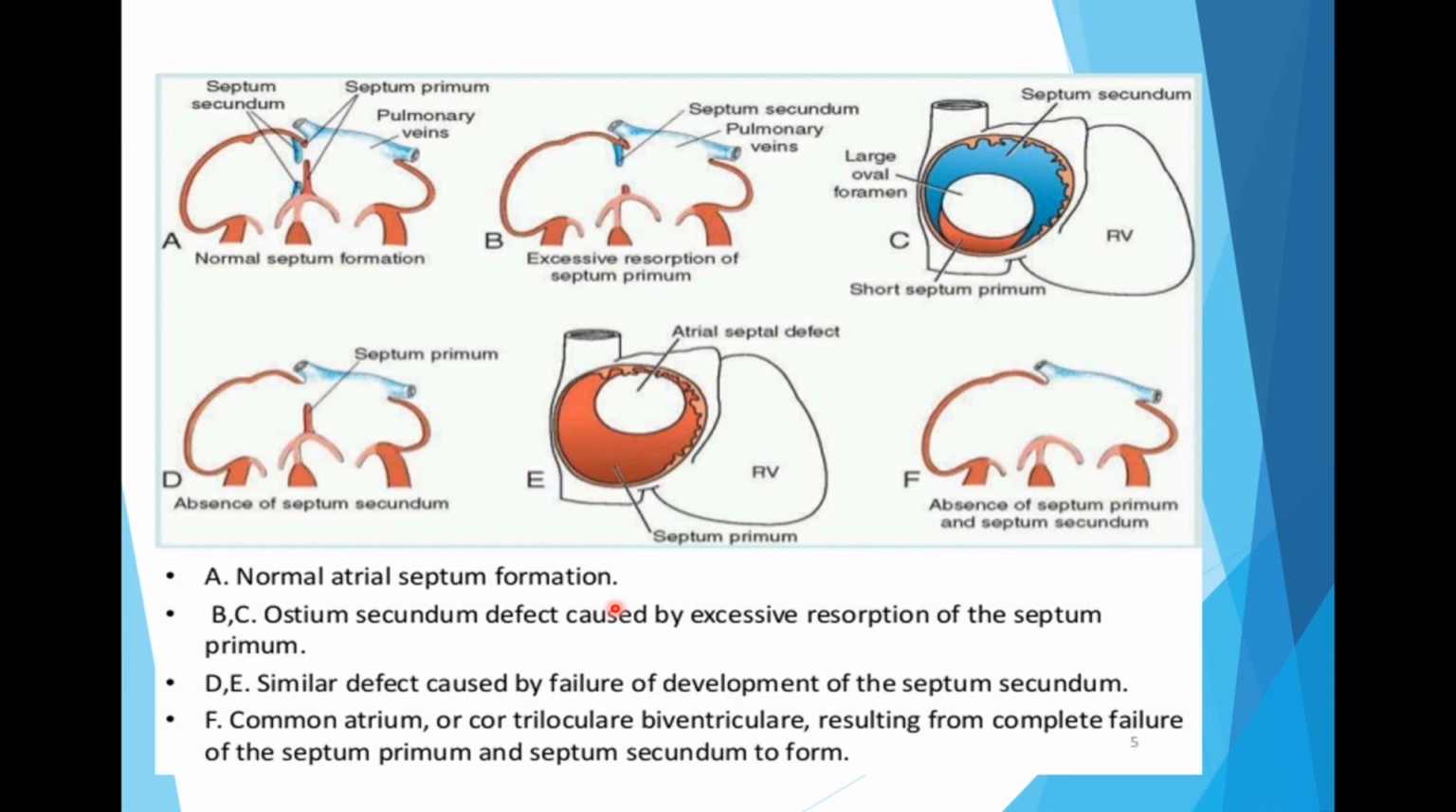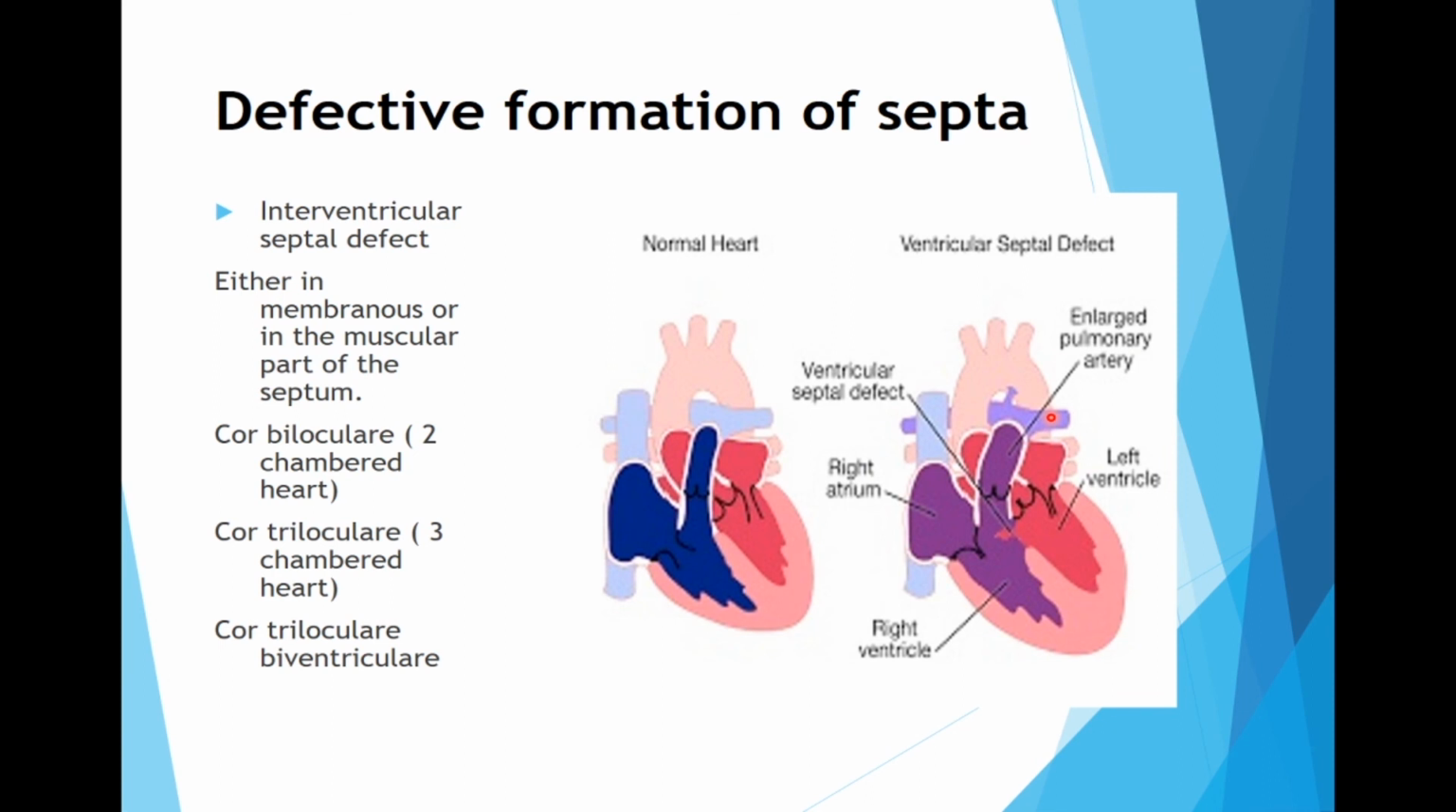Now, ostium secundum defect is caused by excessive resorption of the septum primum, and there may be complete absence of the septum secundum. Then there could be common atrium where there is complete failure of the interatrial septum to develop, and that is known as cor triloculare biventriculare. Means the ventricles are two but the atrial chamber is single.